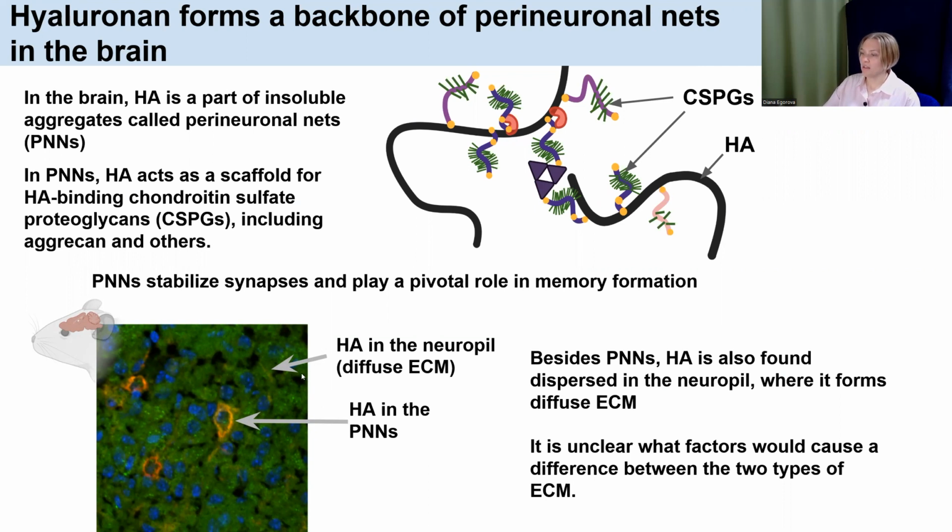Besides dense PNNs, HA is also distributed throughout the brain as a part of diffuse ECMs. In this work, we employed the HA molecular weight analysis method that we developed to look into the potential difference in HA between PNNs and diffuse ECMs.